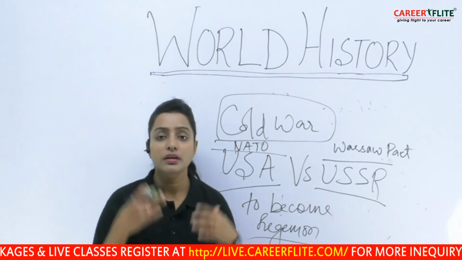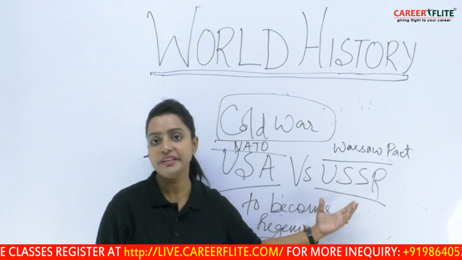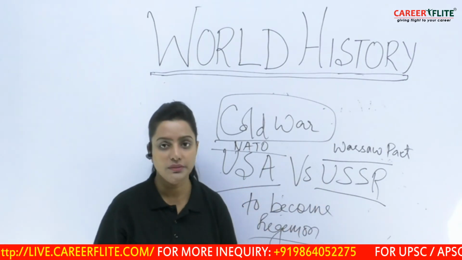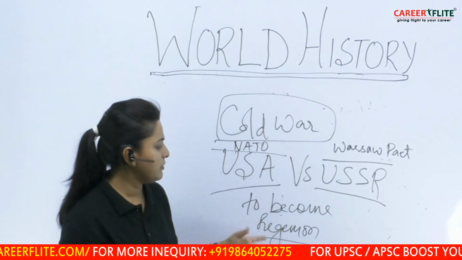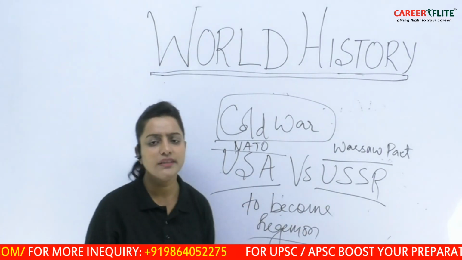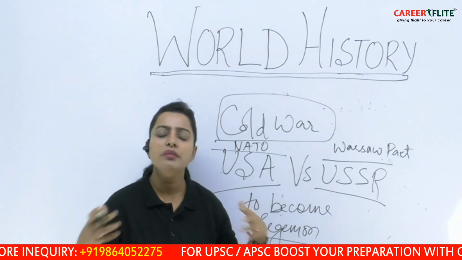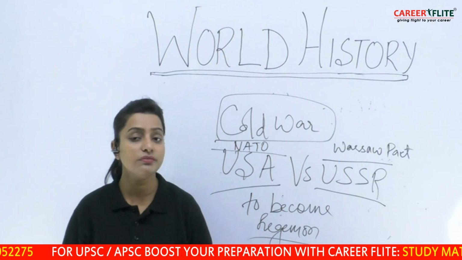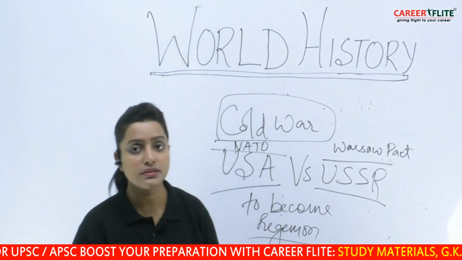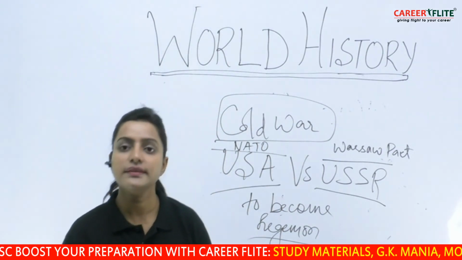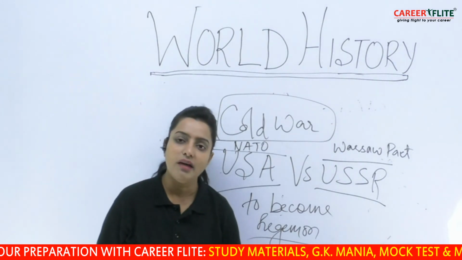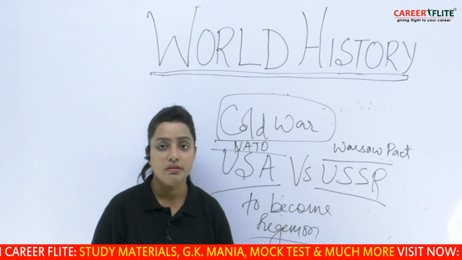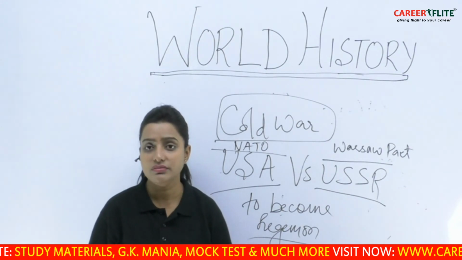Because the more the support they could actually capture from the world, the more powerful they could be, and therefore they could be the hegemon. So there was an intense effort of both USA as well as USSR to bring more and more countries under their grip, because that was the position when lots of countries were decolonized. And if you take the example of India, after 1947, we have seen the condition of India was very, very weak in terms of economic conditions.